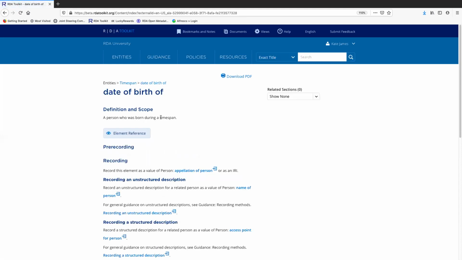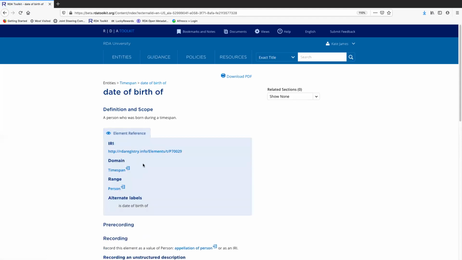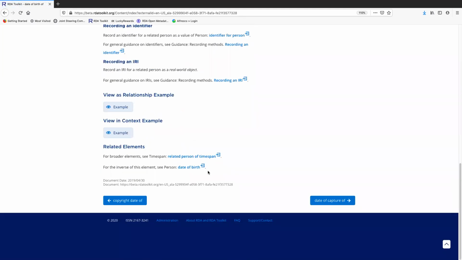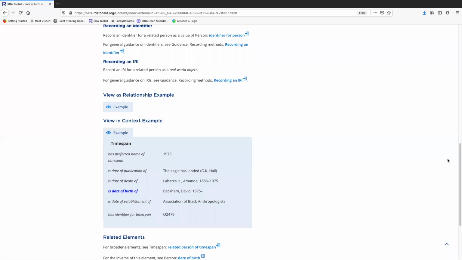So this is the element date of birth of. The "of" at the end is key. This is going to identify a Timespan by its relationship to a person. At the bottom of this page, there's an example.